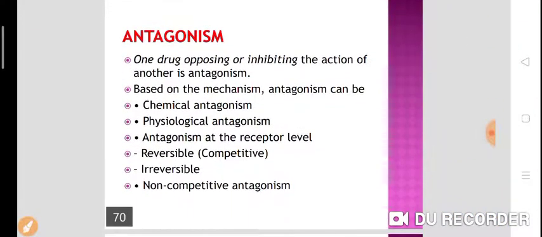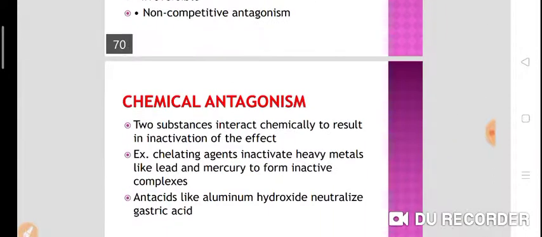Now there is one term called antagonism. Antagonism is one drug opposing or inhibiting the action of another. Based on the mechanism, there is chemical antagonism, physiological antagonism, also called functional antagonism, or there is reversible or irreversible antagonism, which is a type of competitive antagonism, and there is also non-competitive antagonism. Now we'll see one by one.